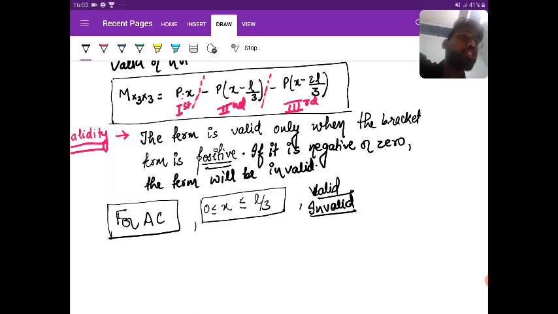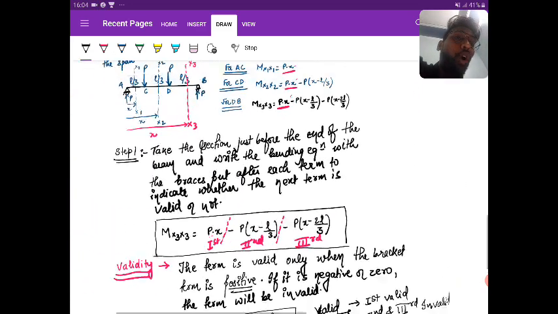And the third term will also be negative. So the second and third term will be invalid and only first term will be valid. So valid means only first term here is valid and second and third invalid.